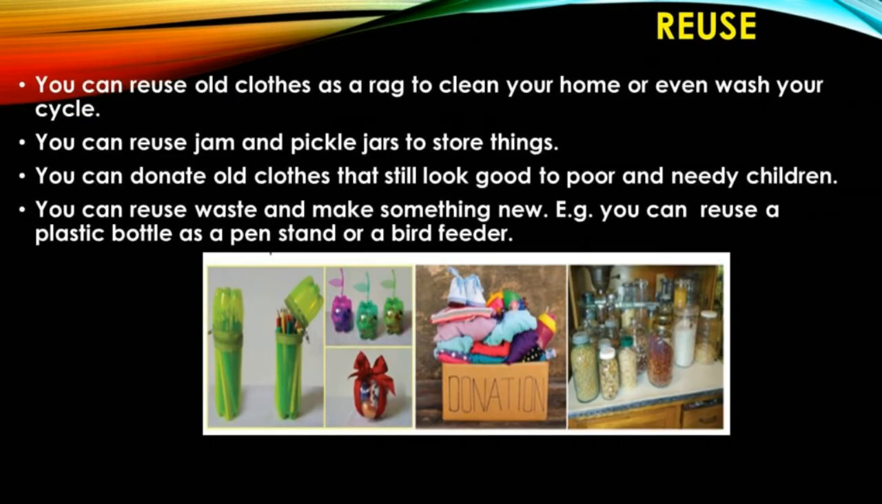Reuse. Reuse is using a thing repeatedly for the same or for another purpose. By reusing, we throw away less waste and do not dispose it in a dump. Reuse saves money, energy and time. Here are some examples of how you can reuse materials at home. You can reuse old clothes as a rag to clean your home or even wash your cycle.